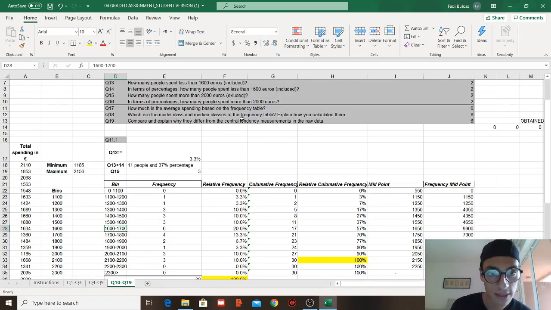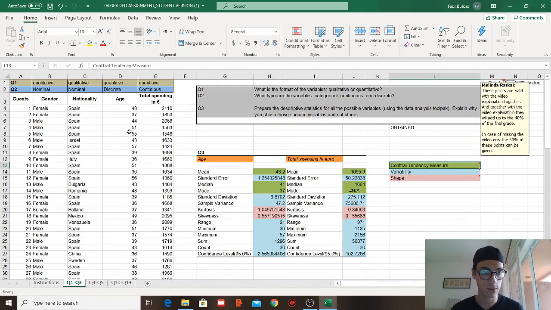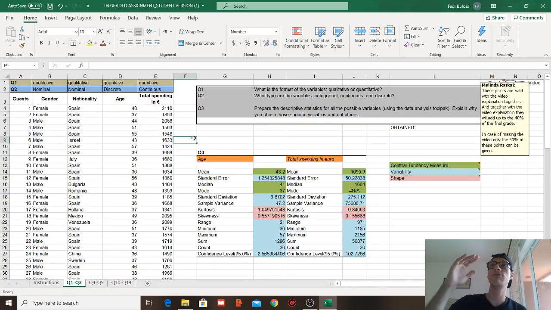Compare and explain why they differ from the central tendency measures in raw data. I said, in raw data, let's go back to our first example. Here in our raw data, we have all the information. We don't have bins and it's just not grouped. We have raw data that has more information. We have everything, literally. We have ages. We don't have a range between age 10 and age 20, 20 to 30. So we have actual data that has more information.